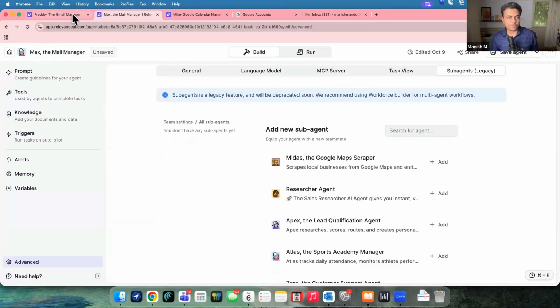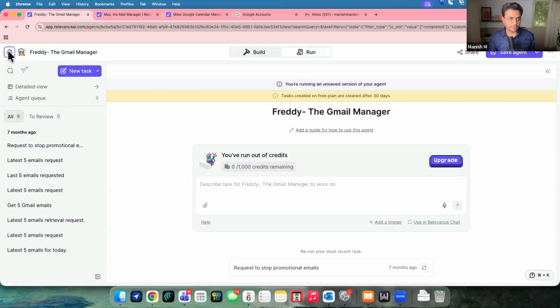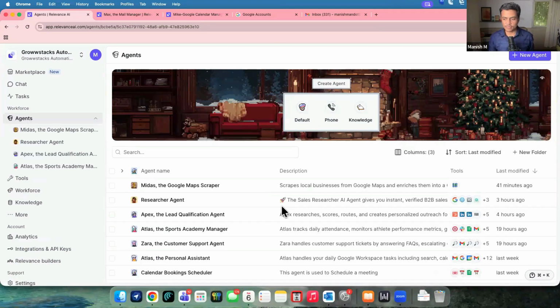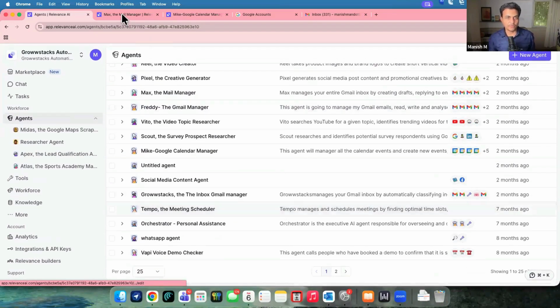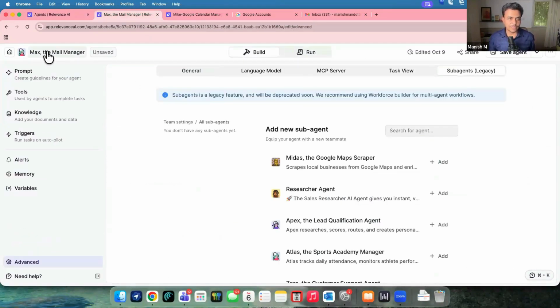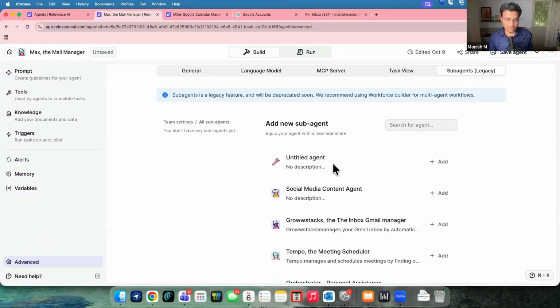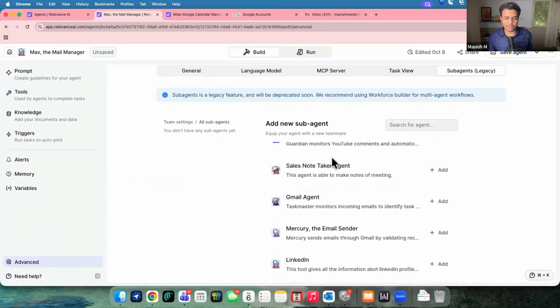So see, I've got plenty of agents I showed you at the start. Let's start the changes. If you go to the agent library, there are plenty of agents available over here. Now we are currently in an agent called Max, the email manager. In case I'd like to add any sub agent to it, I could go with any one of them. It's a long list. Everything which is in my system can simply be added to it.